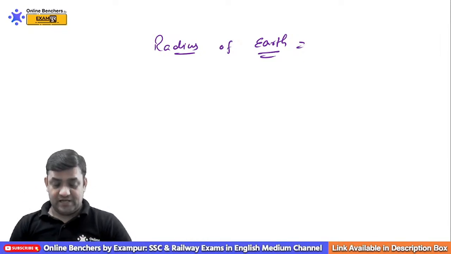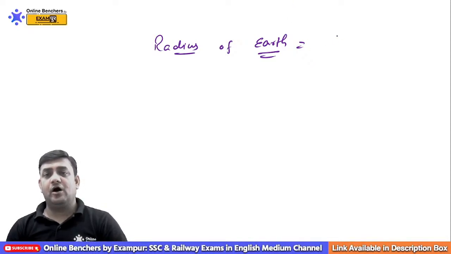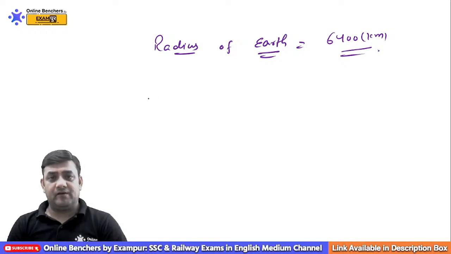Okay. So I asked you about the radius of the Earth. Anyone who can tell me about this? This will be 6400 kilometer. Don't forget about that. Also remember one thing.